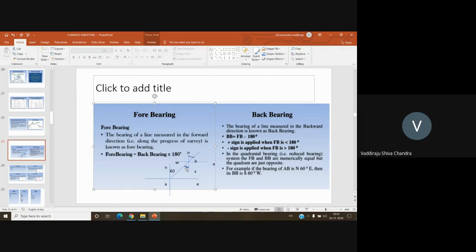Okay. If the given system is whole circle bearing, then in order to determine the back bearing or forebearing, you need to add or subtract 180. But if the given system is quadrantal bearing, you need not bother about the numerical value. Simply change the directions. If north, make it south; if east, make it west; if south, make it north; if west, make it east, and retain the numerical value as it is. Okay, further this is the explanation.